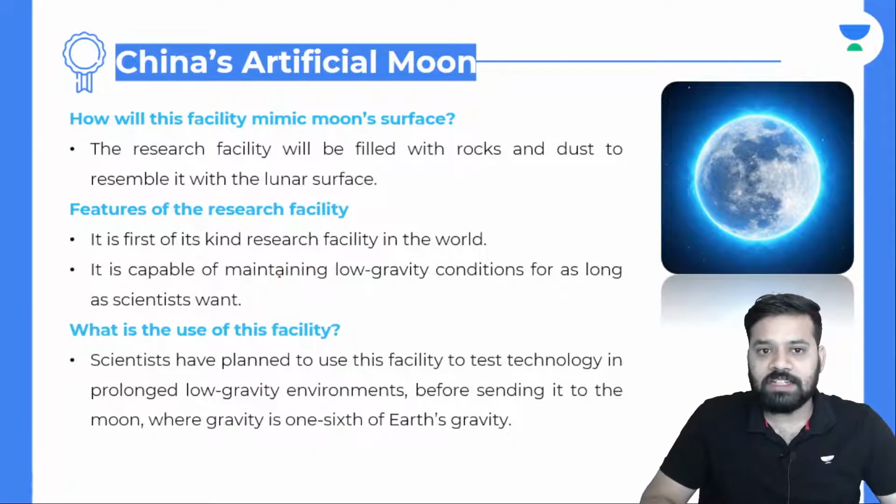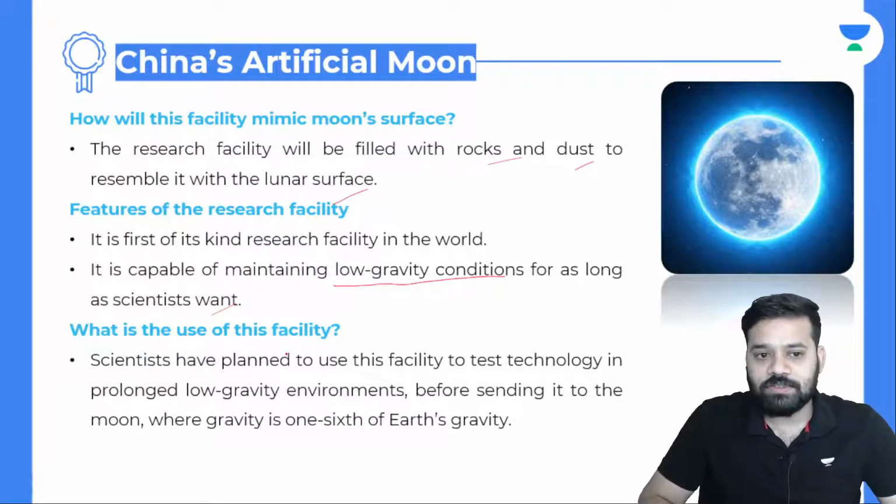So how will this facility mimic the moon's surface? The research facility will be filled with rocks and dust to resemble the lunar surface. What are the features of the research facility? It's the first of its kind in the world. It is capable of maintaining low gravity conditions for as long as scientists want.